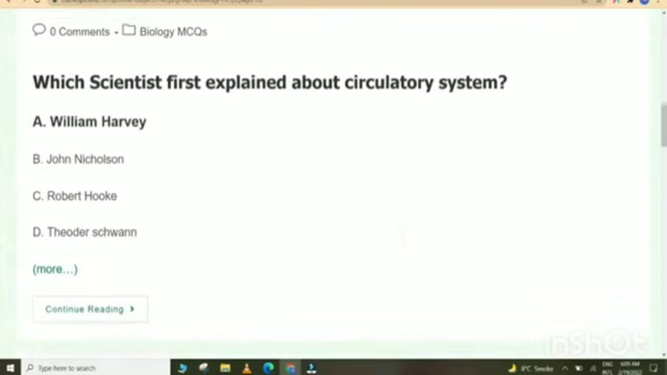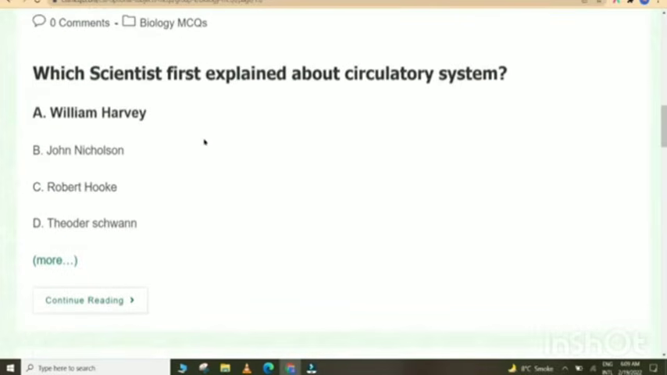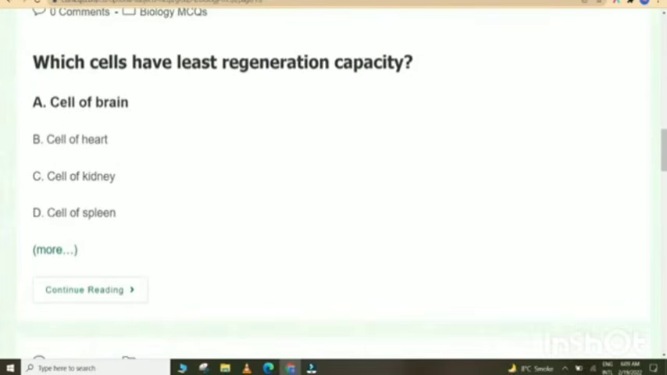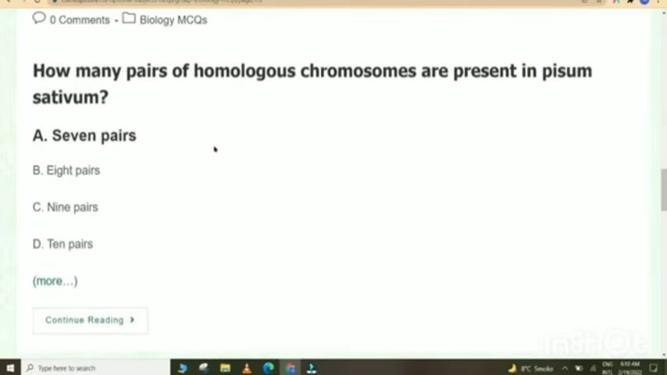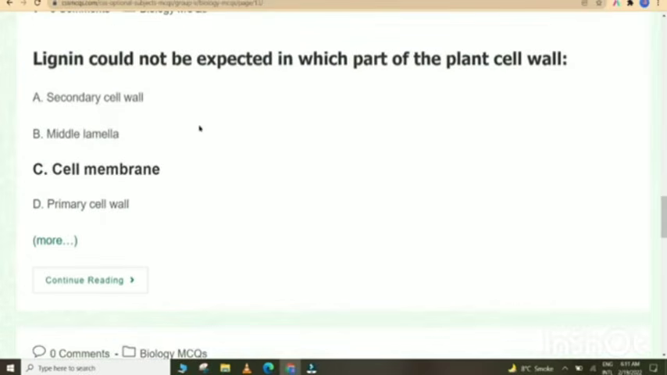In which cell organelle do photochemical and thermochemical reactions occur in different sites? Chloroplast. Which scientist first explained the circulatory system? William Harvey. Which cells have least regeneration capacity? Cells of brain. Pollen grains in plants are produced in flower. How many pairs of homologous chromosomes are present in Pisum sativum? 7 pairs. Lignin could not be expected in which part of the plant cell wall? Cell membrane.